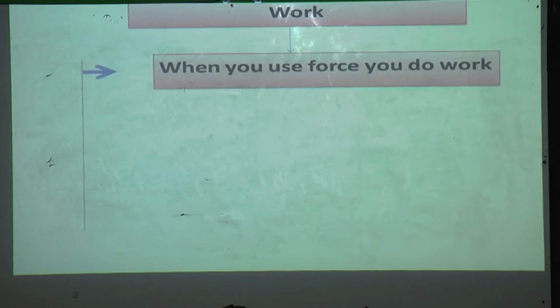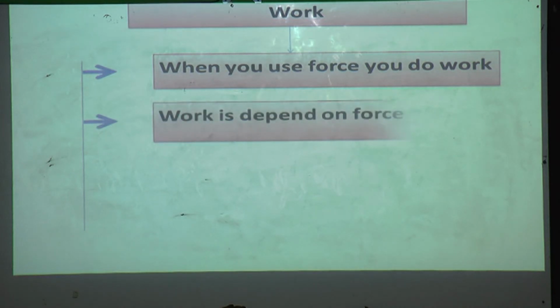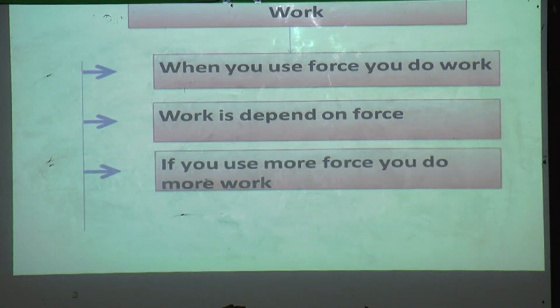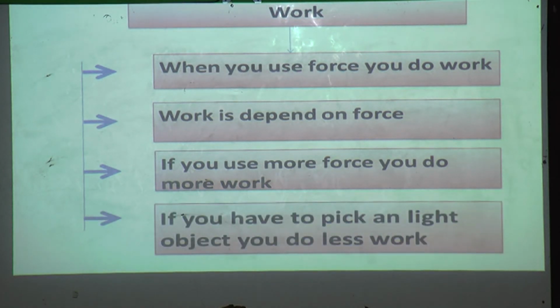Then we have seen about work. When you use force, you do work. It means when you apply force, at that time you do work. Work depends on force. If you use more force, you do more work. If you pick up a light object, you do less work.